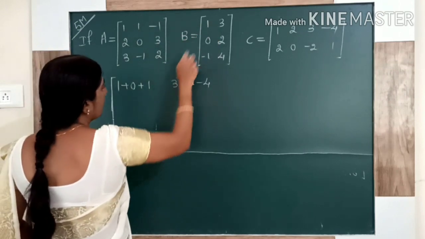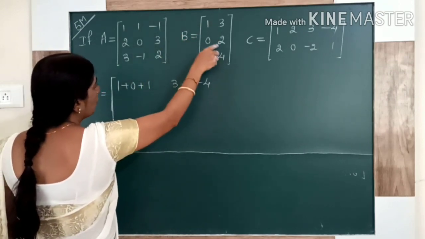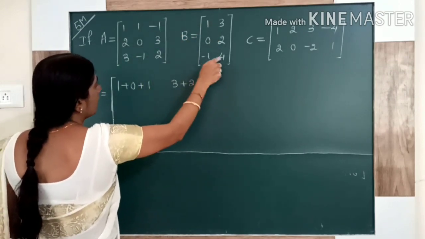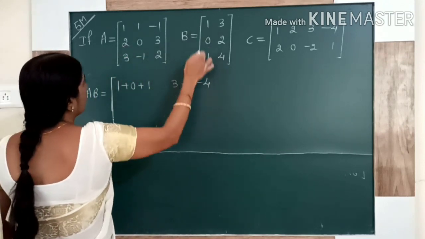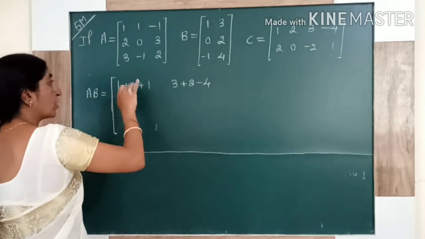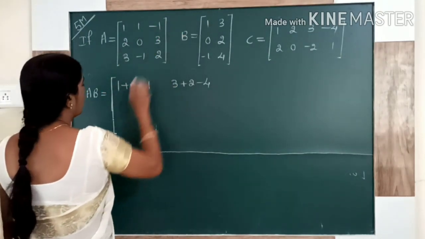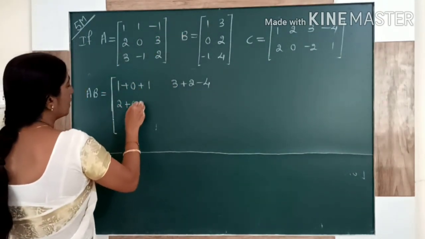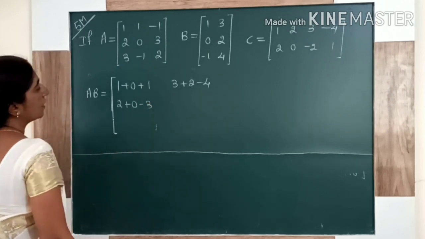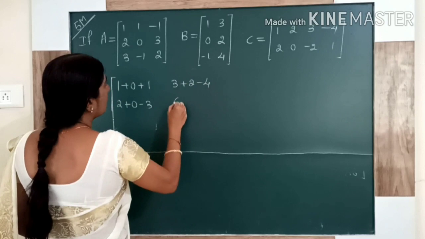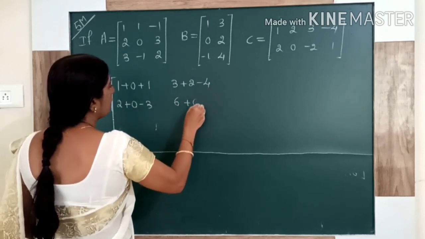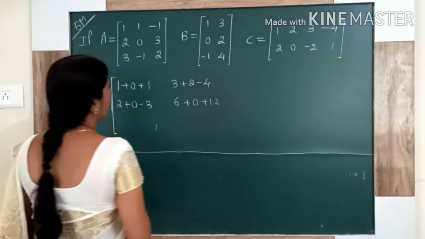1 into 3 is 3. 1 into 2 is 2. Minus 1 into 4 is minus 4. Then second row with first column. In that corresponding elements. 2 into 1 plus 0 minus 3. Then second row with second column. 6 plus 0 plus 12.